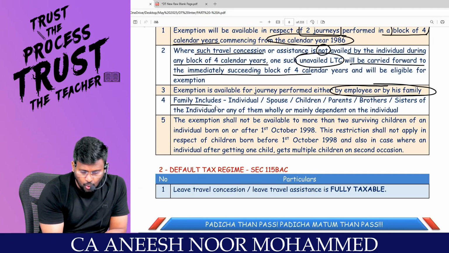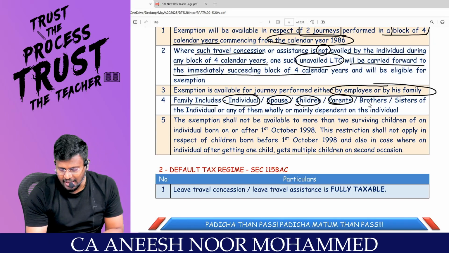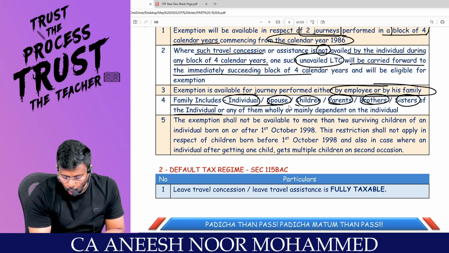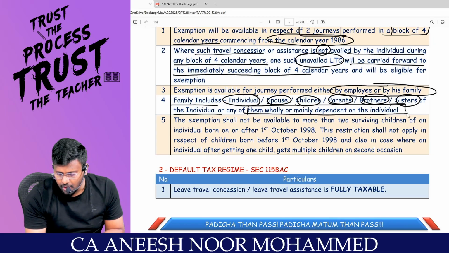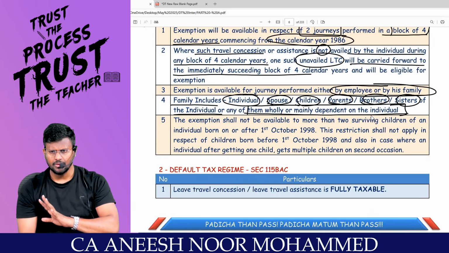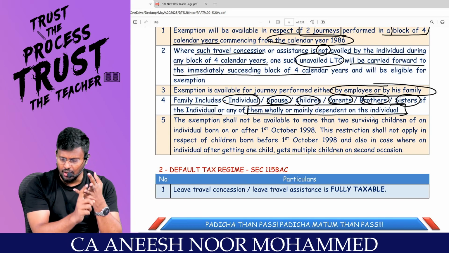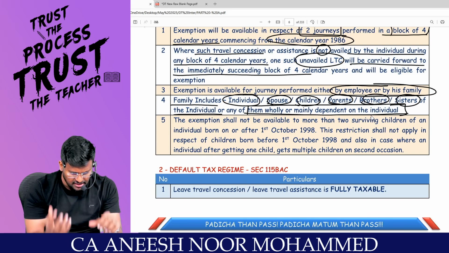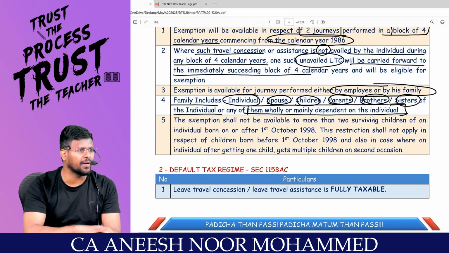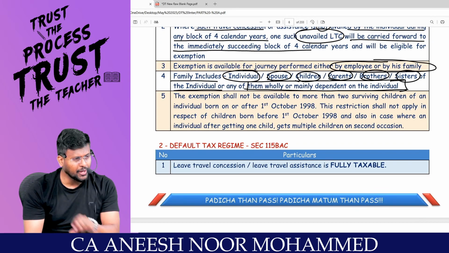Sir, does the family include the individual himself? The family includes the spouse, children, parents, brothers or sisters of the individual, or any of them, wholly or mainly dependent on the individual. These people should be wholly or mainly dependent on the individual. Wholly or mainly, this is a very important last point, it's a special note.